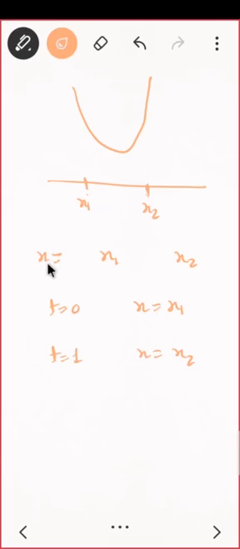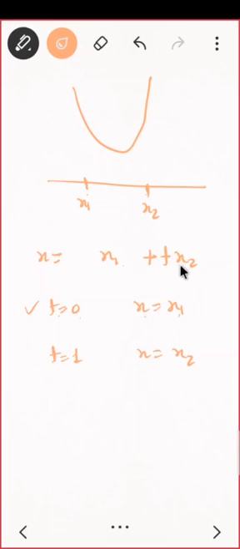Look at it very properly. If I put t equal to 0, I need to get x equal to x1, meaning x2 should not come. So this guy must be multiplied with t. Now you see, the first condition is satisfied. If I put t equal to 0, I am getting x1. What about if I put t equal to 1? Here if I put t equal to 1, I am getting x1 plus x2.